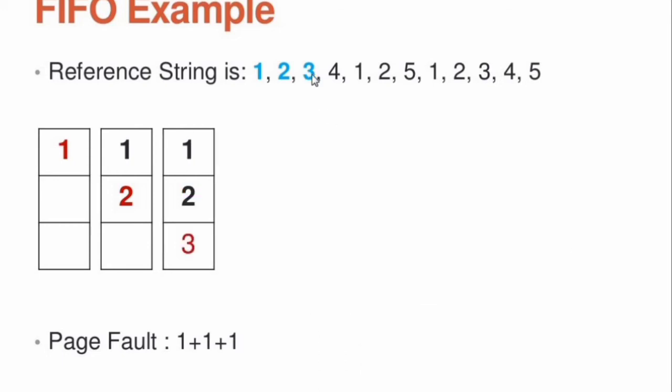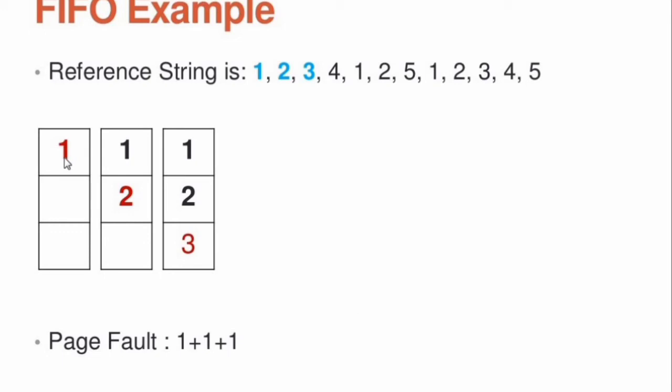The page 3 can also load in a page frame because one page frame is empty. So in that place I am loading the page 3. Now the page fault error is 3. How is it?